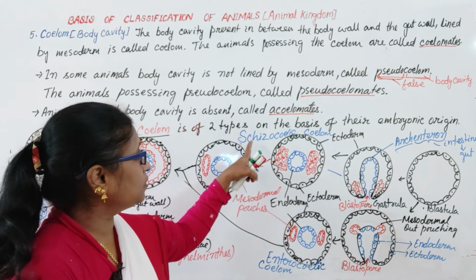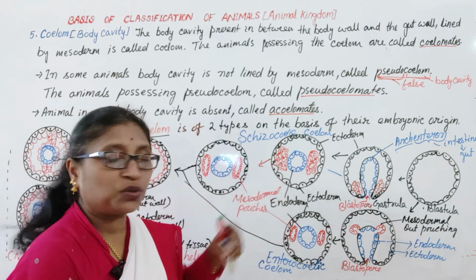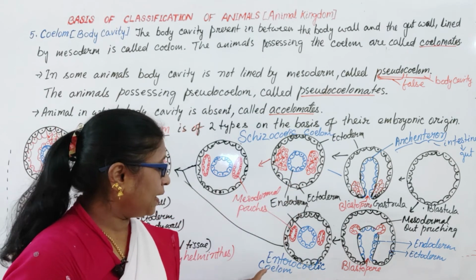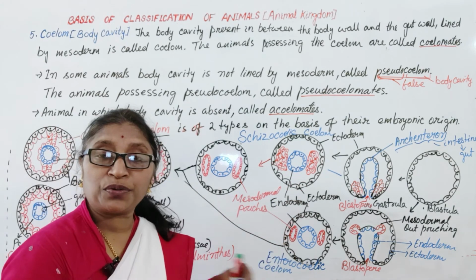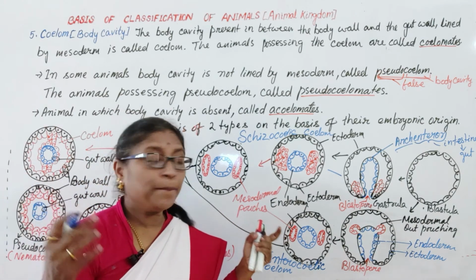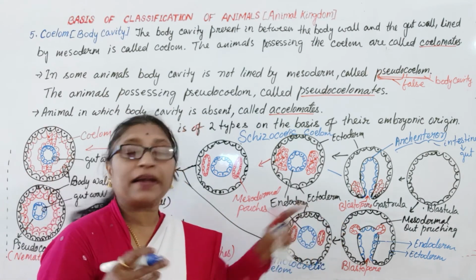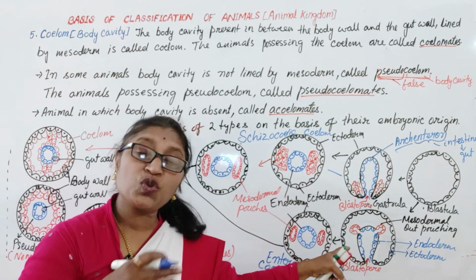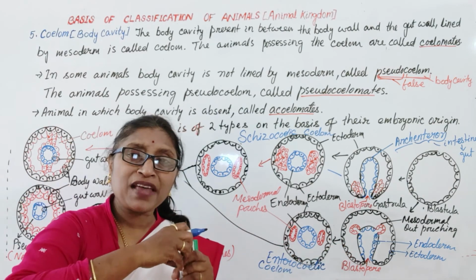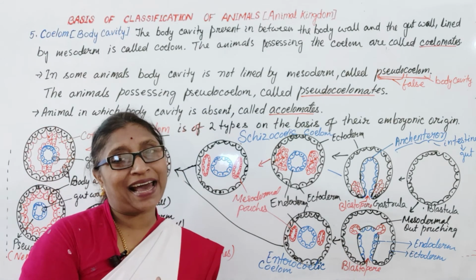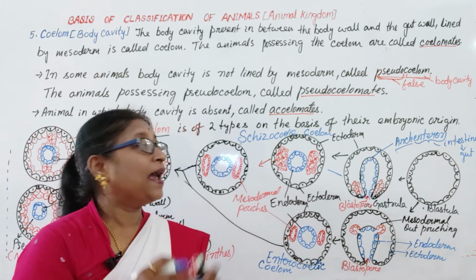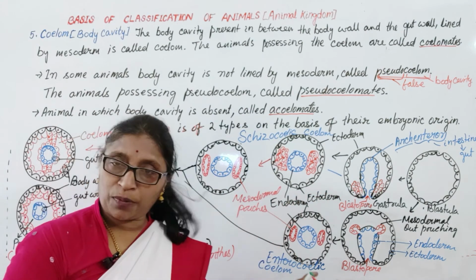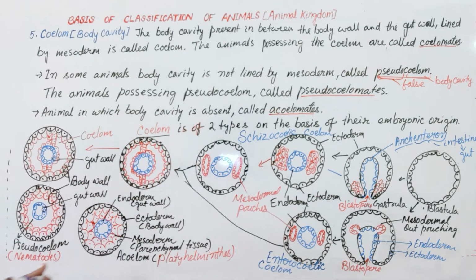The schizocoelic coelom is formed due to the splitting of the mesodermal tissue, and the enterocoelic coelom is developed due to the outpouching of the archenteron. Mesodermal pouches arise from the archenteron, so enterocoelic. From the enteron, the coelom arises. Animals are called schizocoelomates and enterocoelomates. Okay, how to write? Let us see.